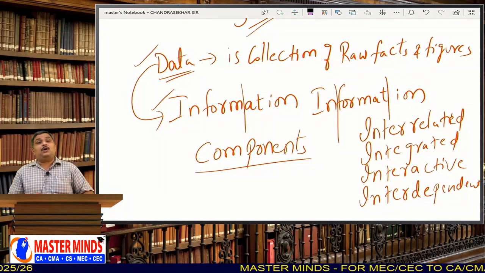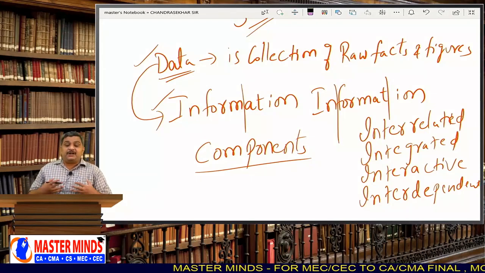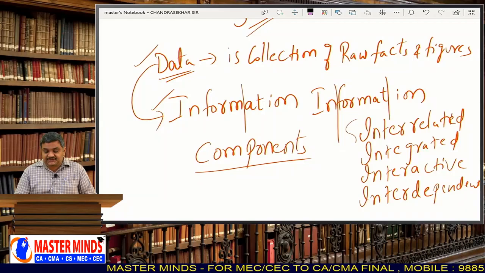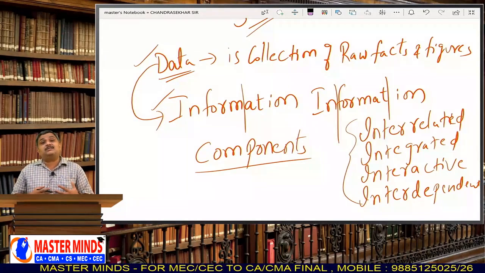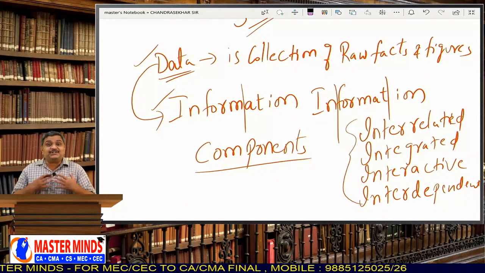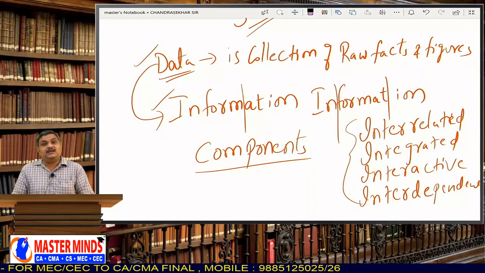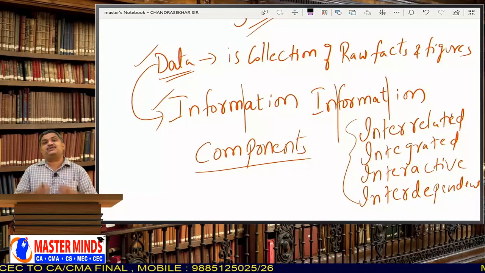That means all the organs in our human body exhibit these four characteristics: interrelated, integrated, interactive and interdependent. Hence, we can say that our human body is a system.